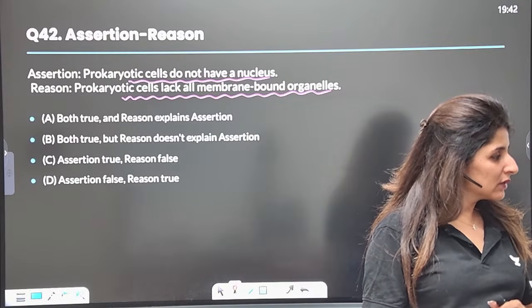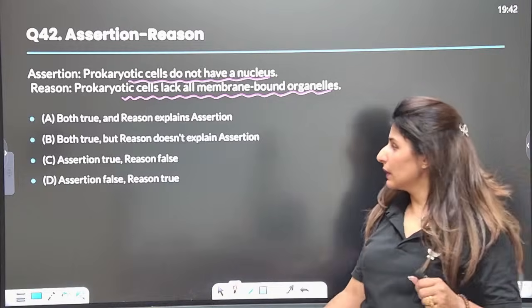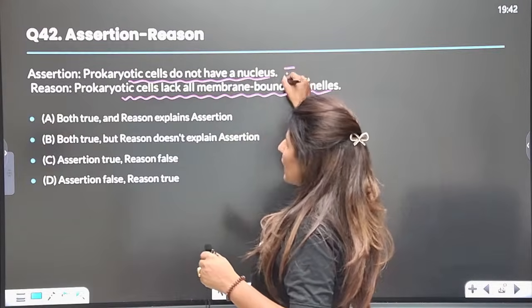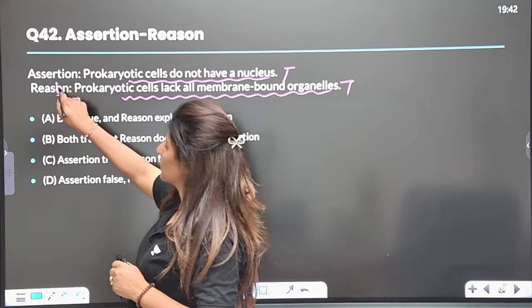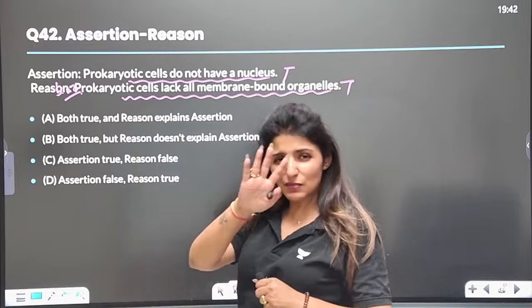How A? Think again. How will it be A? This is also a fact. They don't have nucleus. This is also a fact. But if you put "because" in between the two statements, does it make any sense?